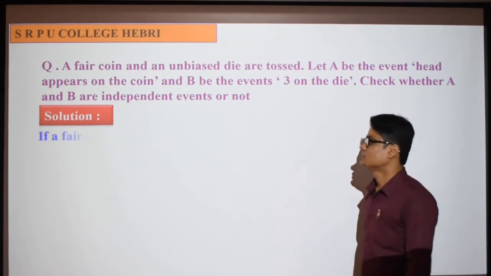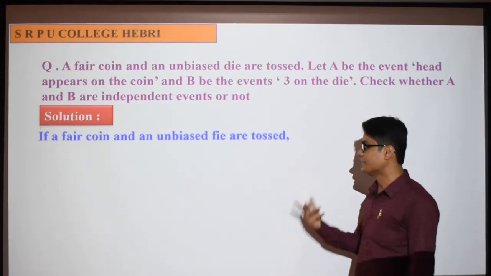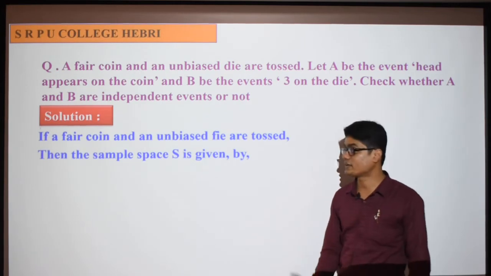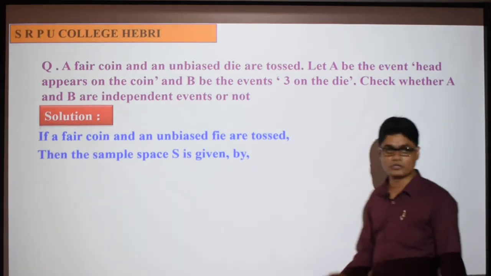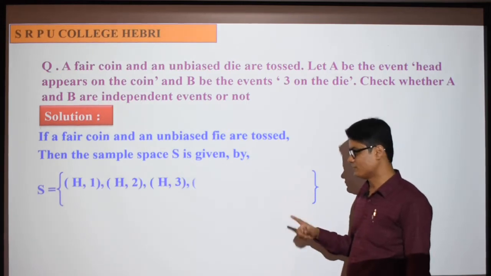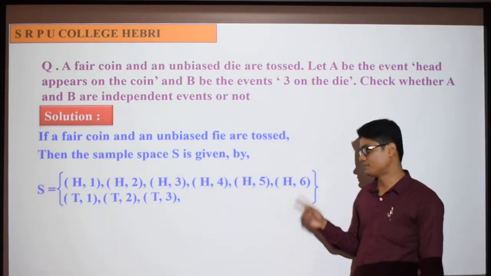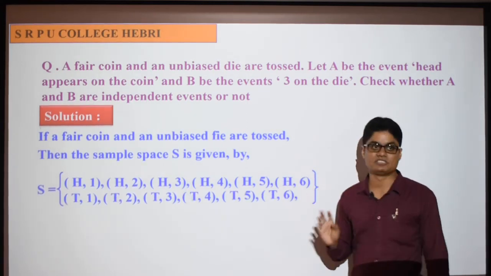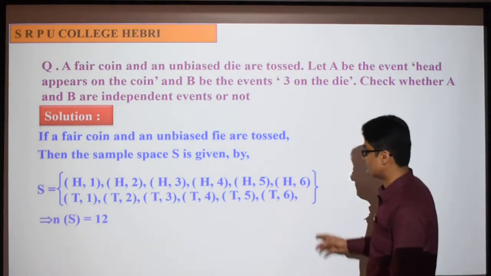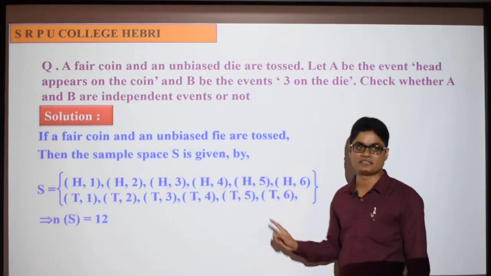Okay, so write down the given data. If a fair coin and an unbiased die are tossed, then the sample space: for the coin, head and tail; for the die, 1 to 6. So what is the sample space? Head 1, head 2, head 3, head 4, up to head 6. Tail 1, T2, T3, T4, T5, T6. This is the sample space of this random experiment. So the total number of outcomes is 6 plus 6, that is 12 outcomes.